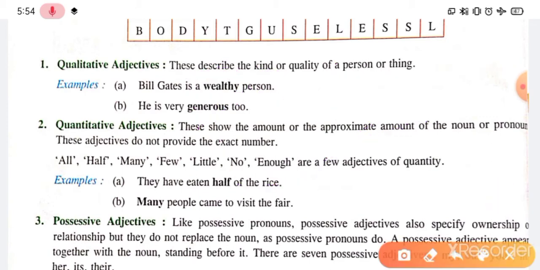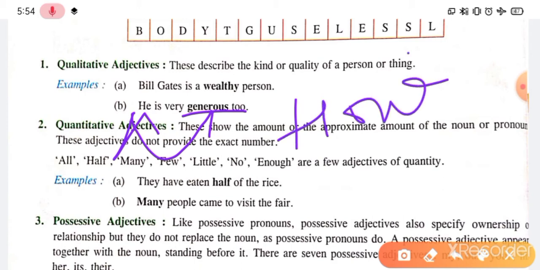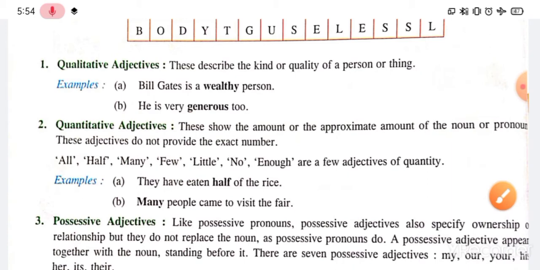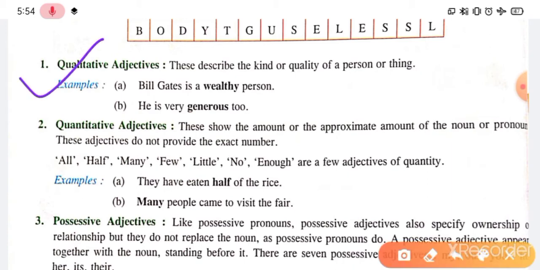Okay. See the other one. He is very generous too. Who is generous? This is he. And how is he? Generous. Answer of how again is coming. Generous. Right. So this is a qualitative adjective. Clear? Easy. Number 2 is quantitative adjective.